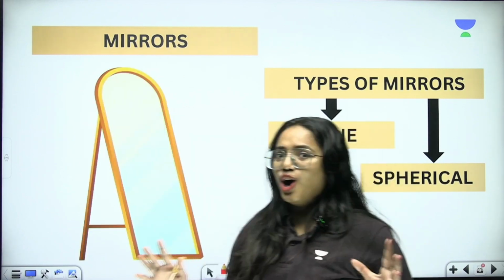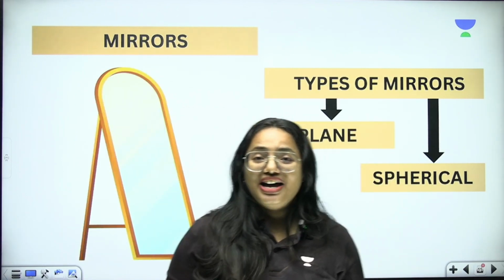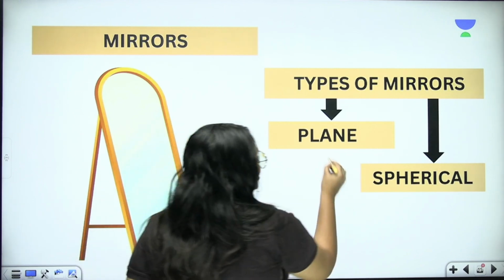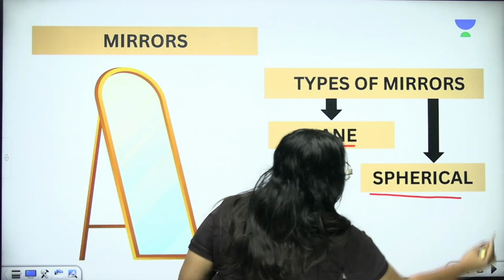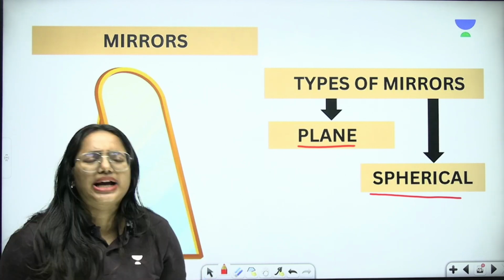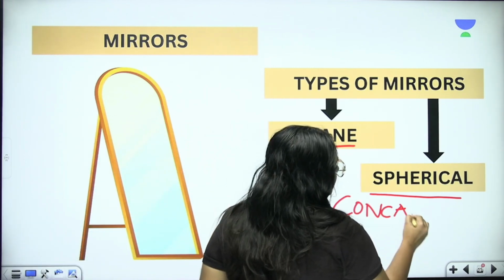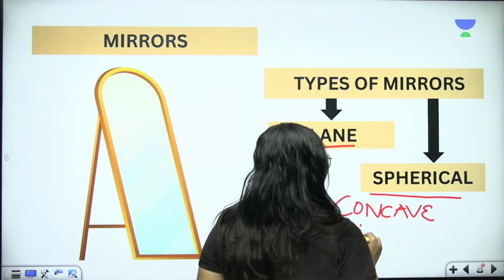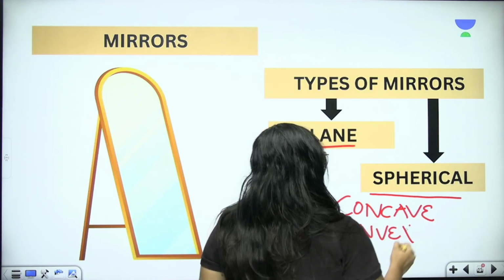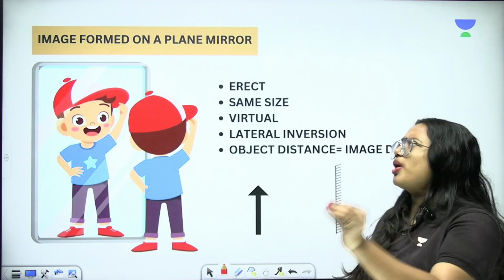Now we are going to talk about types of mirrors. Very simple one. So the mirrors are basically classified into two, as plane mirrors and spherical mirrors. So what about spherical mirrors? Spherical mirrors are of two types. What are they? Concave and convex. Okay, please take down concave and convex mirror. Clear with the point? So here we are going to learn image formed on a plane mirror.